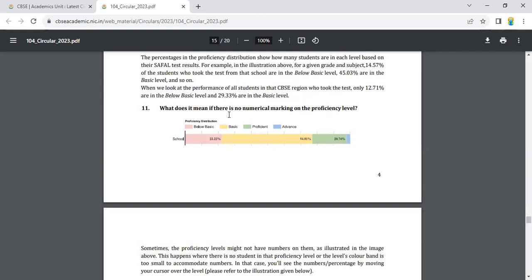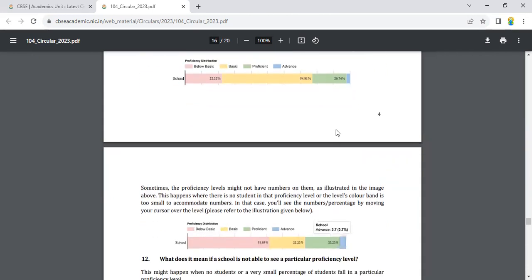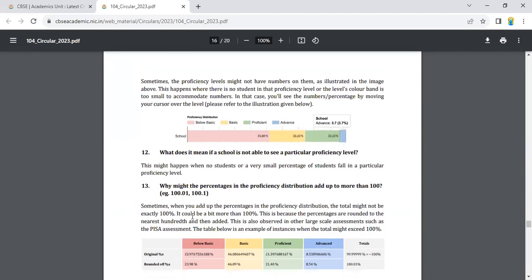What does it mean if there is no numerical marking on the proficiency level? See here: below basic, basic, proficient, and advanced. Sometimes the proficiency levels might not have numbers on them, as illustrated in the image above. This happens when there are no students in the proficiency level or the level's color band is too small to accommodate numbers. In that case, you will see the percentage by moving your cursor over the level.